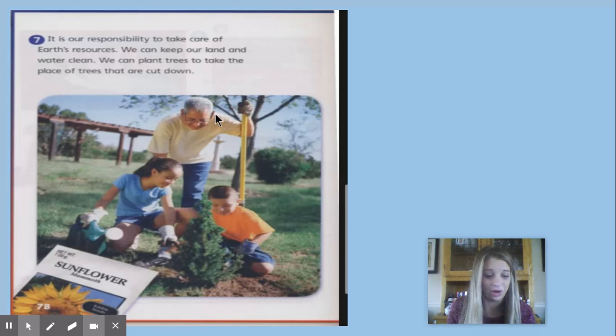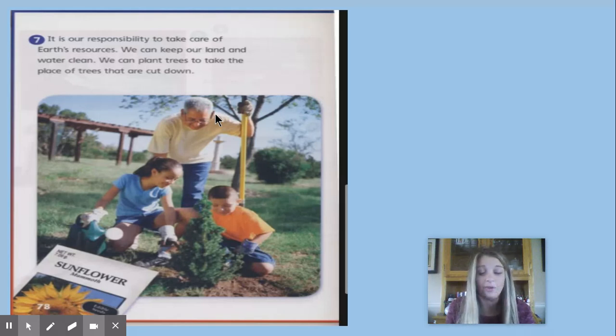So pollution is anything that makes air, wind, or water dirty. So pollution is a threat to our resources. So laws have been passed to help clean up the environment and reduce pollution. So how do you think laws can help? Well, people will know what they can and cannot do.